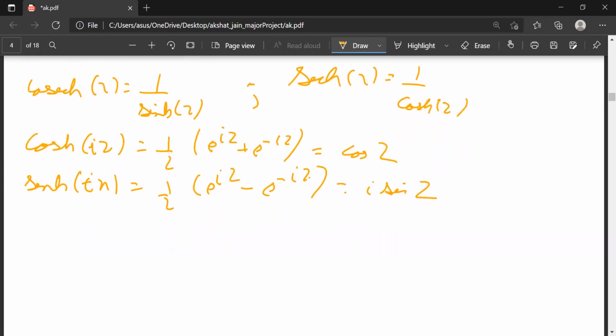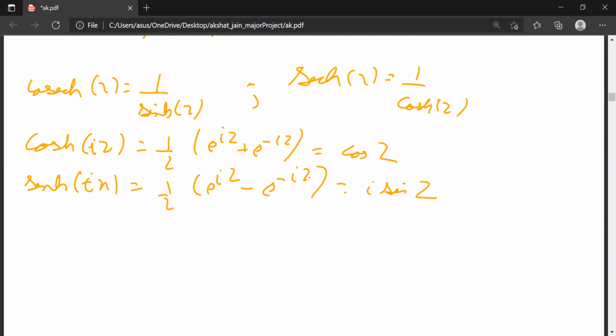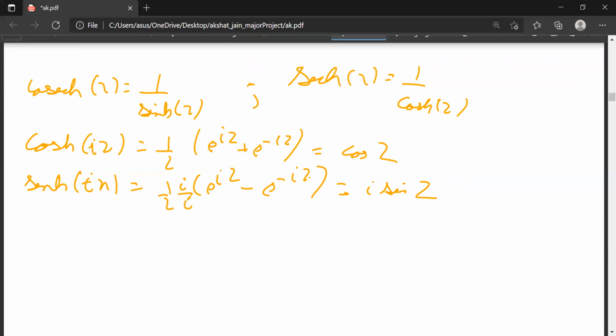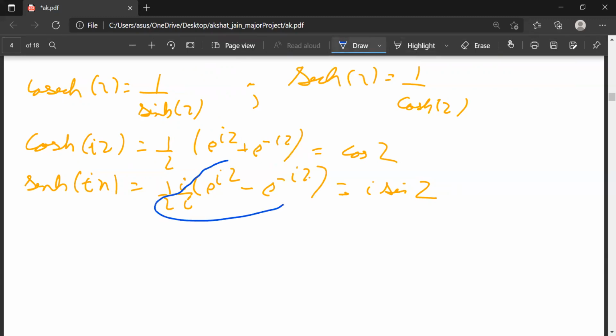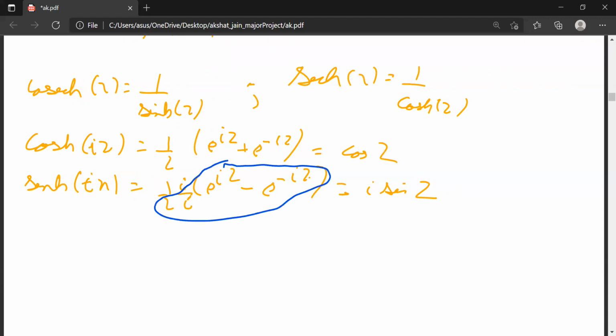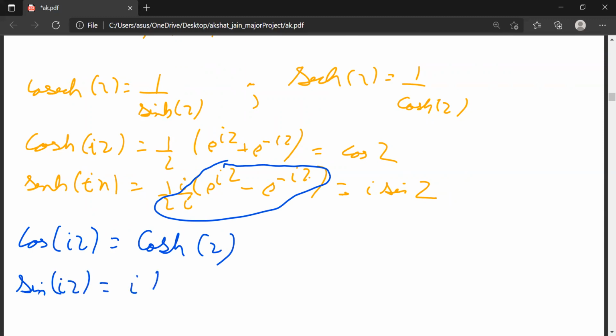Okay, iota sin z, because I will multiply and divide this by iota, then this becomes my sin of z, and iota will come out. Okay, now in a similar way, cos of iota z is equal to cosh z, and sin of iota z is equal to iota sinh z.